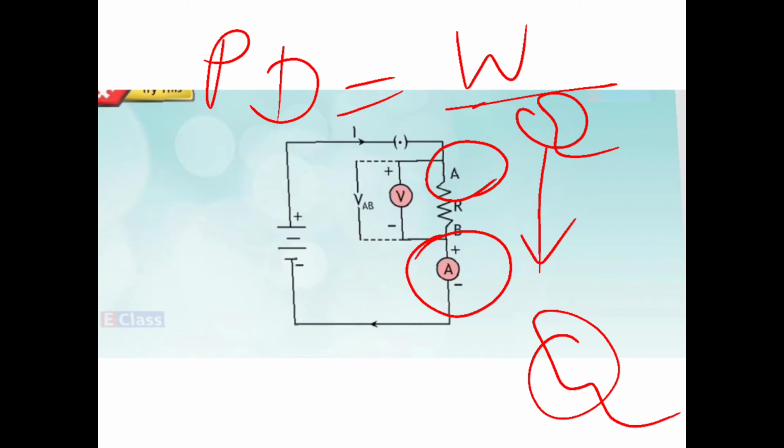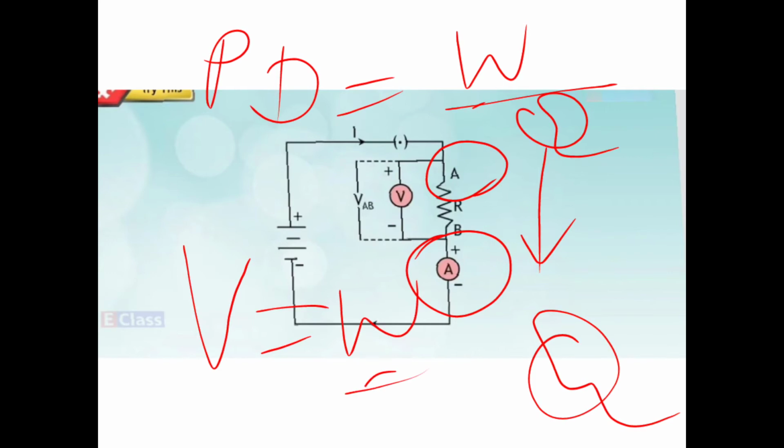So remember, we are going to use this definition. So if a charge Q flows from A to B, the work will be, see, potential difference I denote by V. So V is equal to W upon Q.